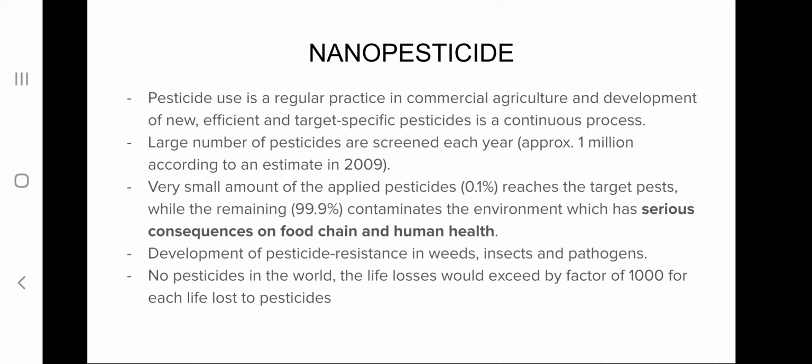So if we are not using pesticide, it can lead to life loss which would exceed by a factor of 1000 for each life lost due to pesticide. So due to this reason we are continuing to use pesticides, even though they have many drawbacks.